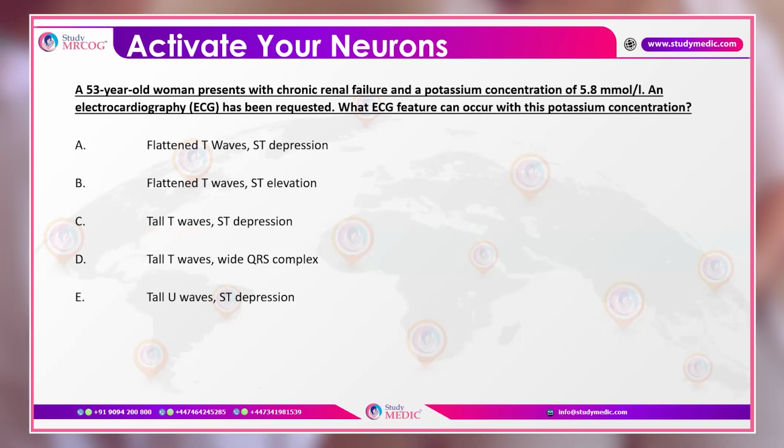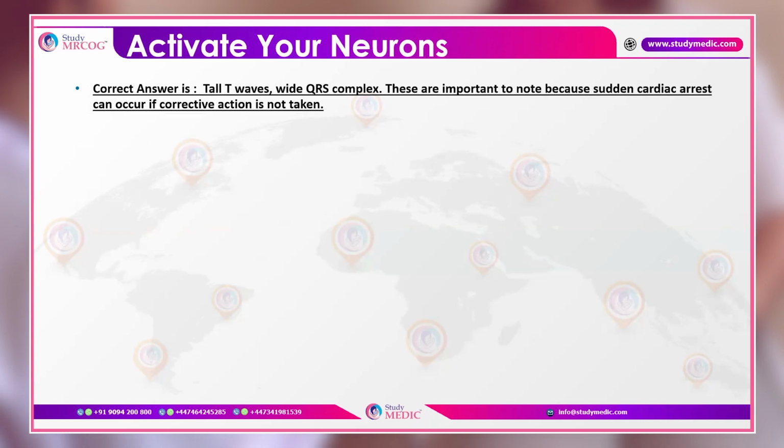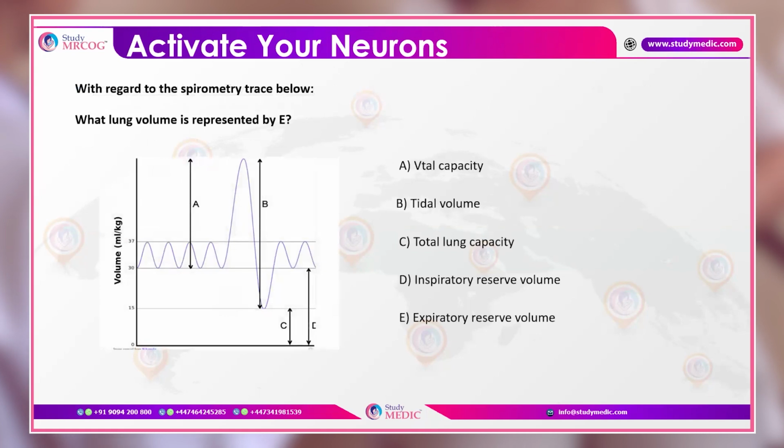So here, first of all, you have to see that the potassium concentration is towards the higher side. So it is hyperkalemia. With hyperkalemia, there would be a tall T wave and wide QRS complex. These are important to note because sudden cardiac arrest can occur if corrective action is not taken to correct it.